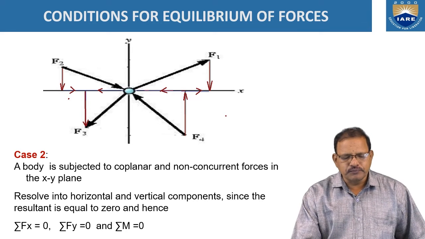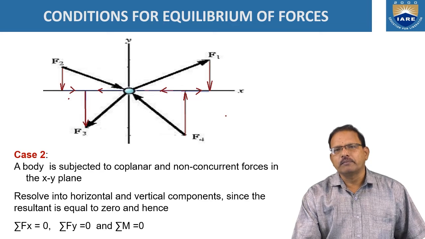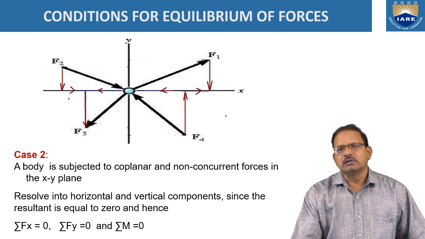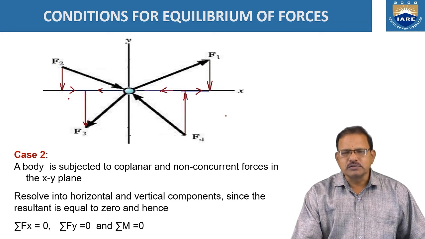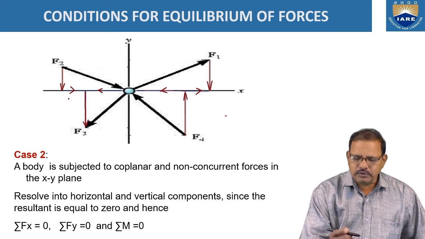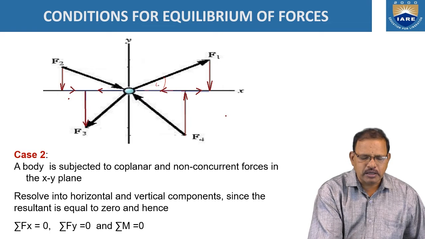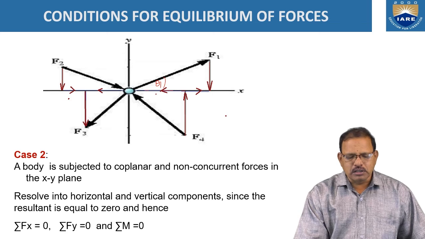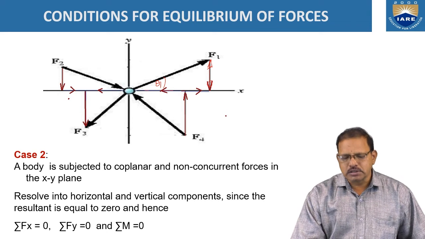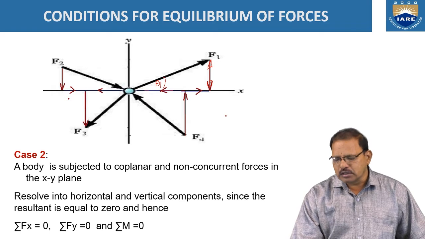Here the example is given now. The 4 forces F1, F2, F3 and F4 are acting at a point O. Now for resolving these forces in the analytical method, resolve the forces along the x direction and y direction. Let F1 make an angle of theta 1 with the horizontal line, the x direction, and resolve the force along the x direction as well as along the y direction. The y component is acting in the upward direction, so it is positive. The x component is acting along the right direction, so it is positive.